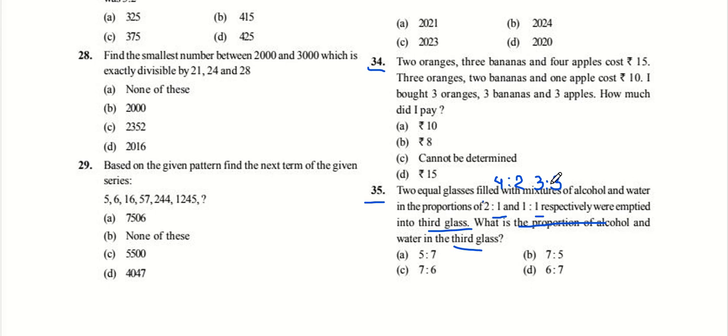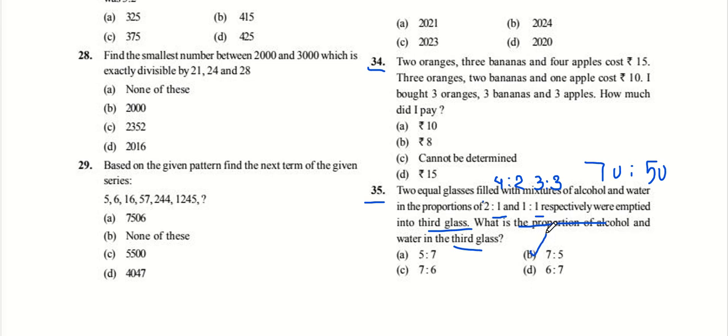This is nothing but the same ratio: 4 plus 2 equals 6 liter capacity for the first glass, and 3 plus 3 equals 6 liter capacity for the second glass, and the ratio is also the same. Now we will mix both of them. It will make 7 units of alcohol in the third glass and 5 units of water in the third glass. That is your answer. Exactly, that is your answer.